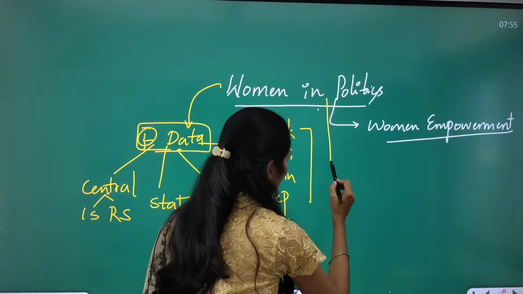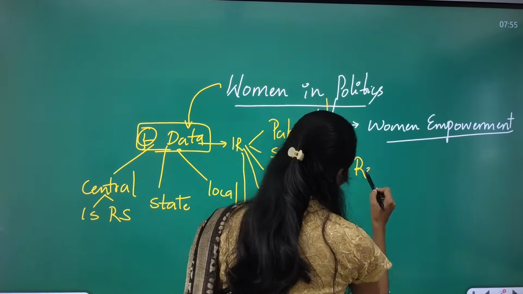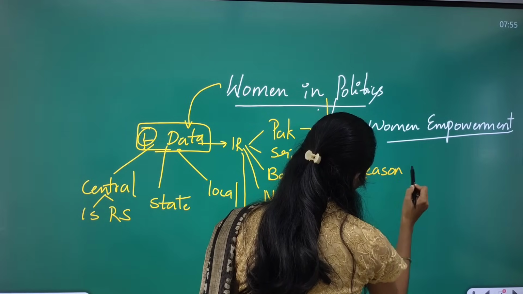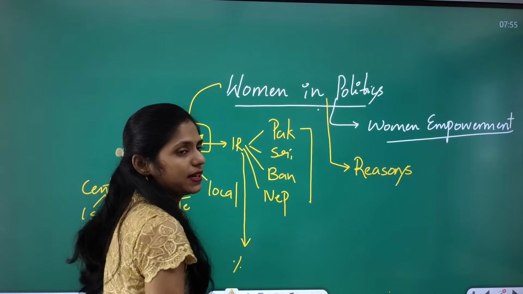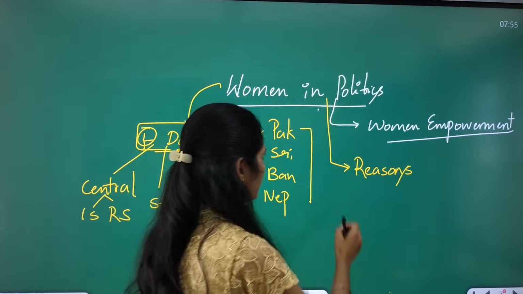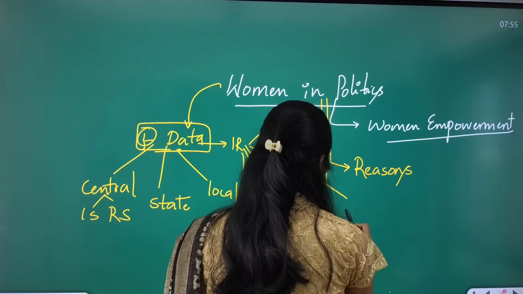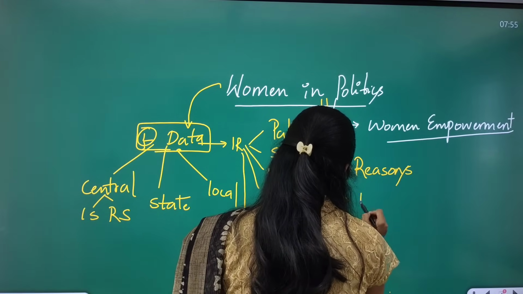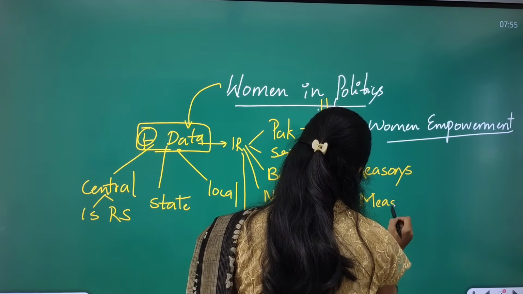And apart from that, here you can see what are the reasons for fewer women participating in politics. What are the reasons? And you have to see what measures can be taken.